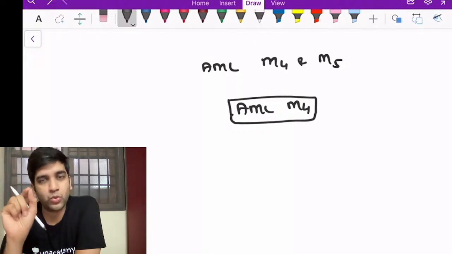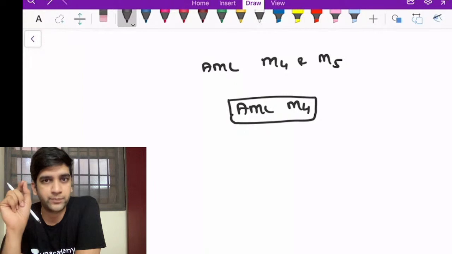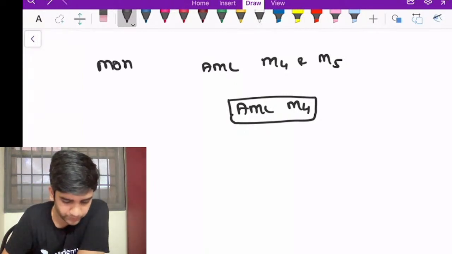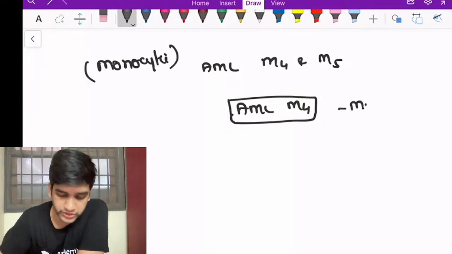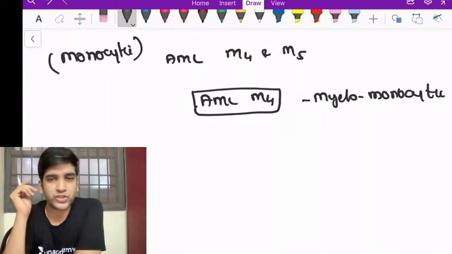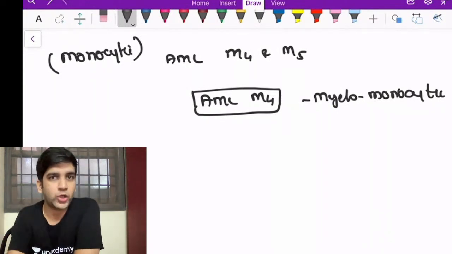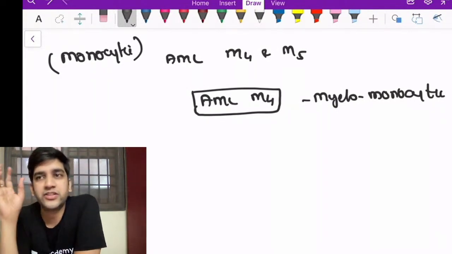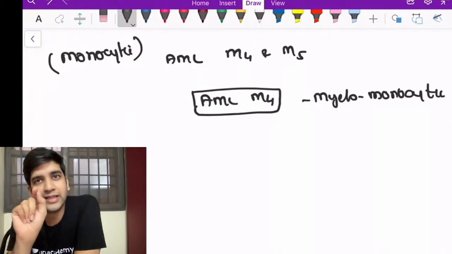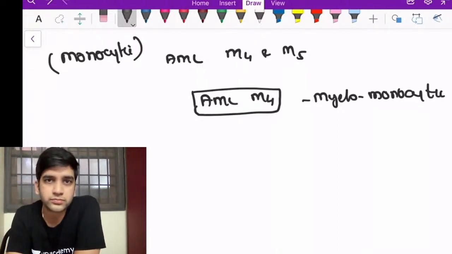There are a few things I want everyone to remember about AML M4 and M5. Both M4 and M5 have a monocytic component. M4 is myelomonocytic, so I have both myeloid and monocytic components. Generally the myeloid cells or neutrophils will be inside my blood vessel. Monocytes, can they go into the soft tissue?